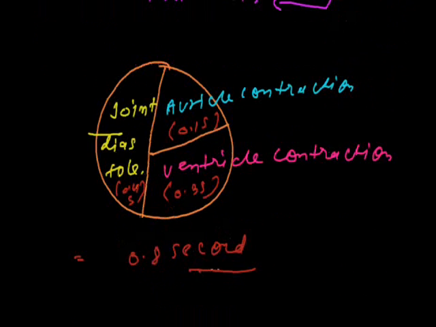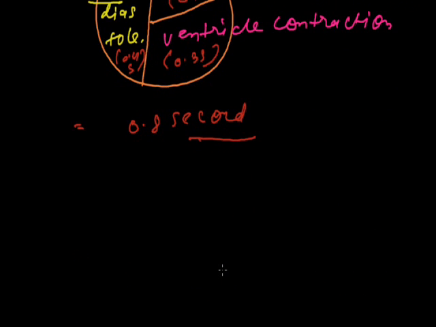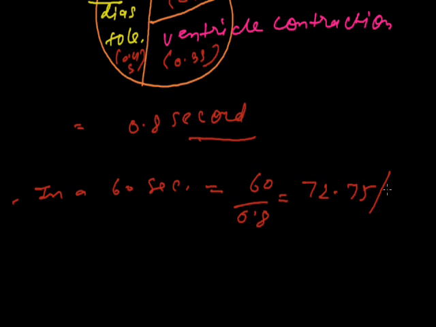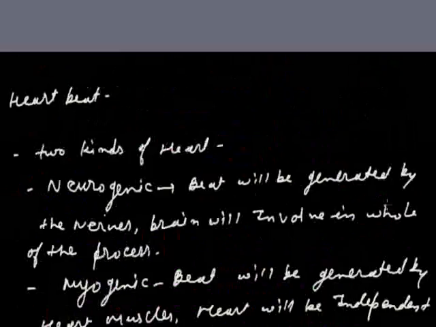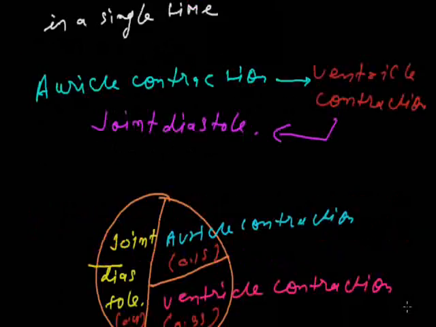If I calculate it per minute, that is heartbeat in 60 seconds, the value will be 60 divided by 0.8, and it will be near about 72 to 75 per minute. So this is the exact value of our heart contraction and relaxation.